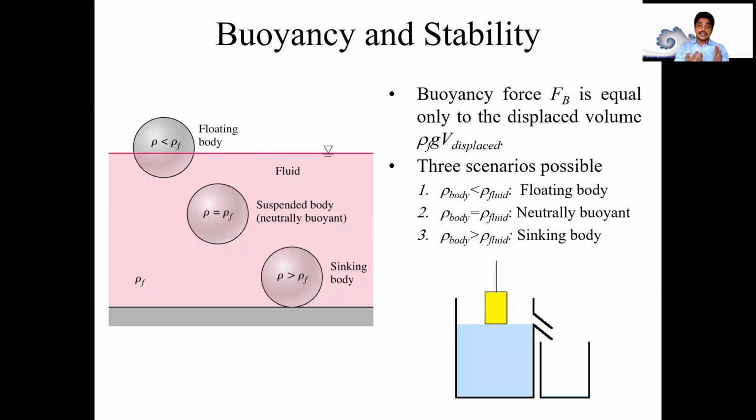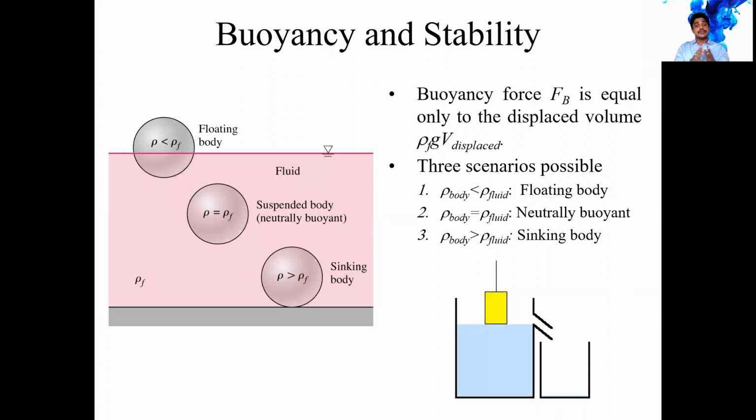And whenever they don't need it, that means whenever the submarine wants to float up on water, they will release that water outside from it, and then it will behave like a floating body. So it is up to the user or the mechanism we are going with. So when do we make the floating body? How do we make a suspended body? How do we make the sinking body?